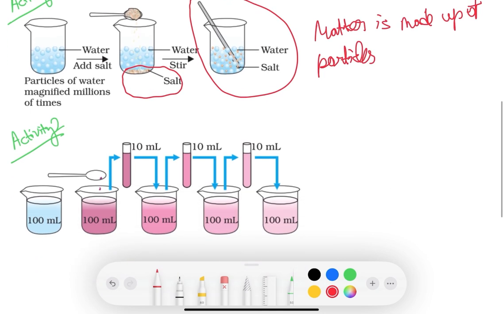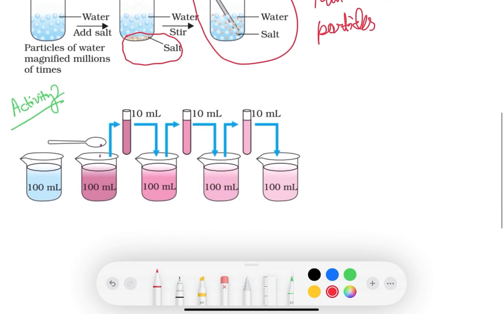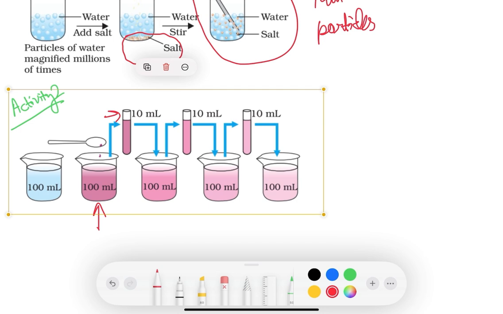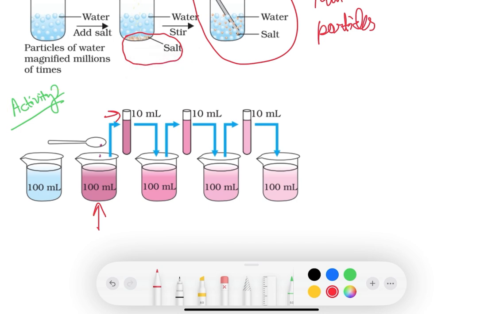In another activity, which is activity 2, we take 100 ml of water in a beaker and then add 2 or 3 potassium permanganate crystals into the 100 ml of water as seen in this figure. We take 10 ml of this potassium permanganate solution and then again add it to 90 ml of water, and we keep on doing this.